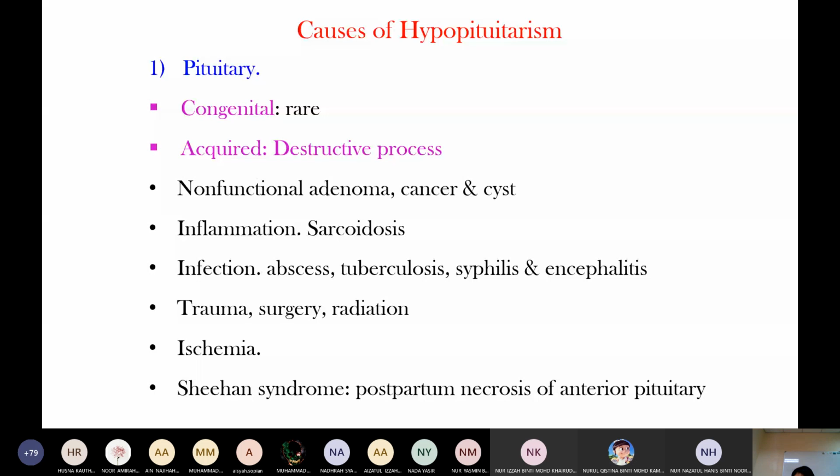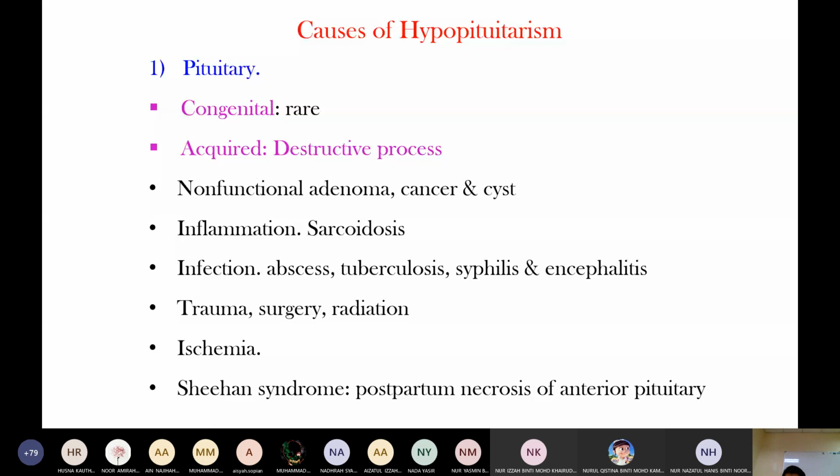Sometimes during the delivery, there is excess blood loss. It means postpartum hemorrhage. Then there is reduced blood supply to organs. In the brain, there is reduced blood supply to the anterior pituitary, because the anterior pituitary is supplied by blood, right? So the anterior pituitary undergoes necrosis. This is called postpartum necrosis.